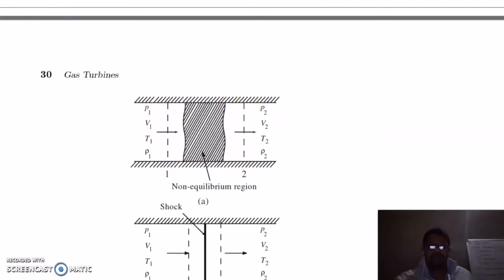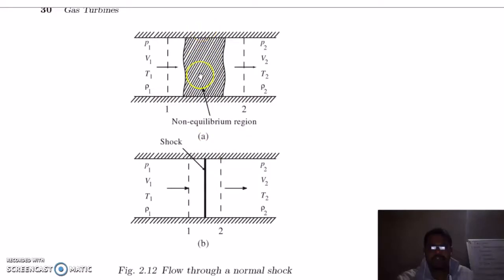Now we will diminish this non-equilibrium region to a very thin line. So this is a very thin line here. Now take this section and this section, and across this very thin line the fluid properties jump very abruptly.